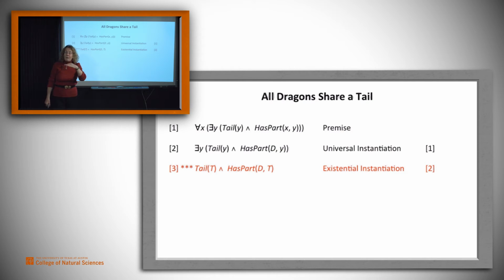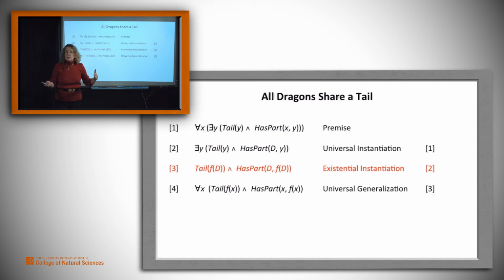Are we stuck? Can we write anything? No, there's something we can do. What we have to do is to use existential instantiation right and replace the y with a function of the particular dragon. You give me a dragon, what I know is I can find a tail for him. And we call these functions Skolem functions. And if we use Skolem functions right, then existential instantiation is sound. It won't let us derive drivel in the way we did a minute or so ago. Now that we've got this, we can continue.